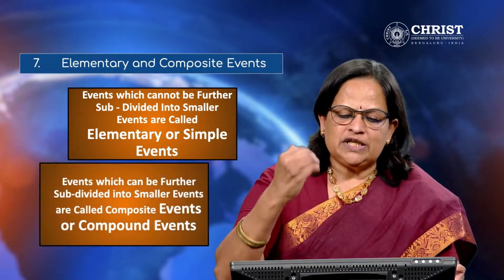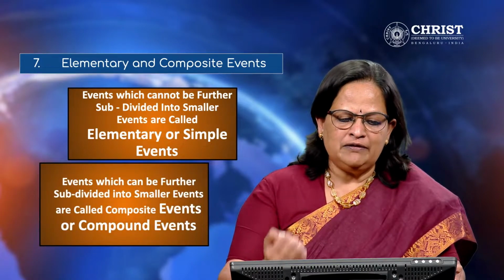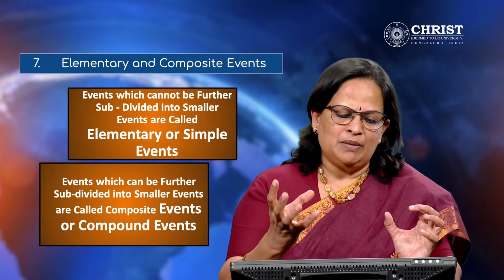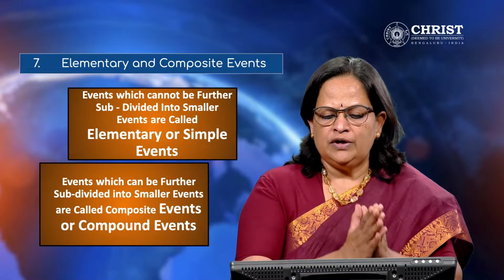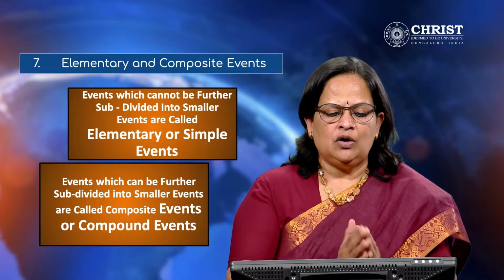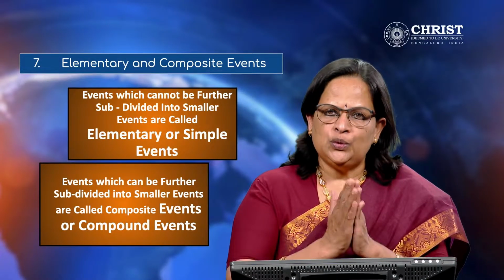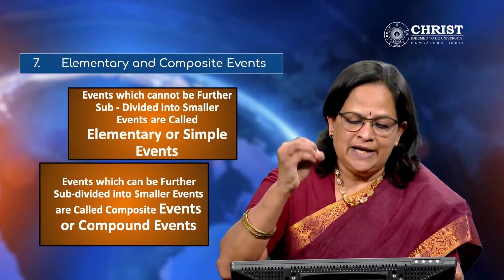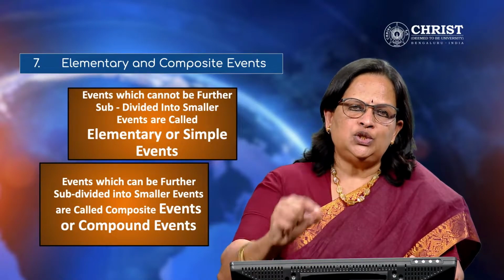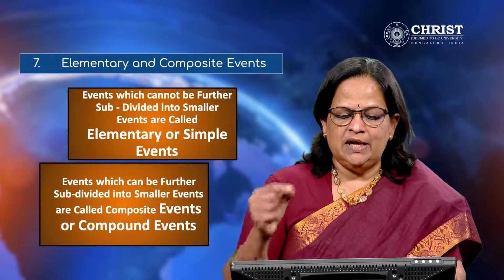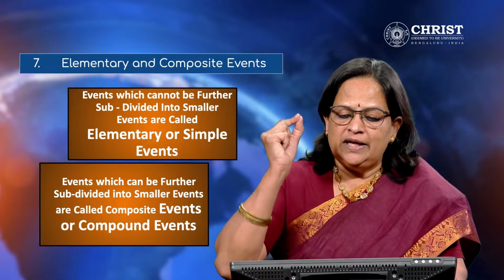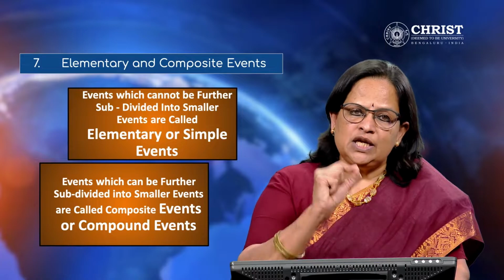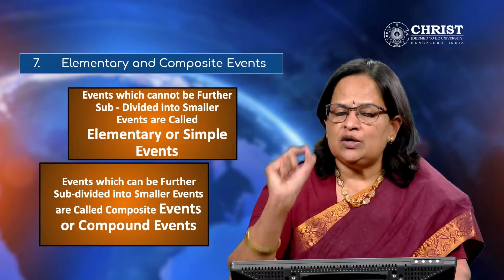Whereas events which can be further subdivided into smaller events are called composite events or compound events. So you have to remember that it's a combination of two or more smaller events, or these events can be viewed as a union of two or more smaller events. Say for example, when you're tossing a dice, the outcome can be 1, 2, 3, 4, 5 or 6. But when you're specifying the event of getting an even number, the answer is 2, 4 or 6. That is the composite event.